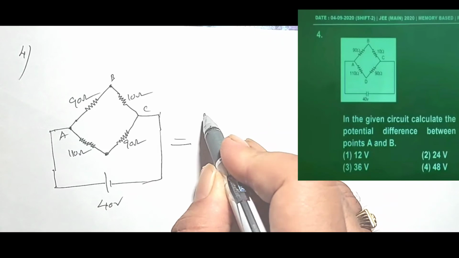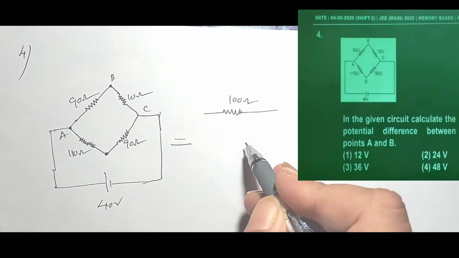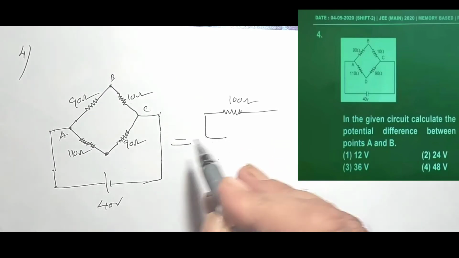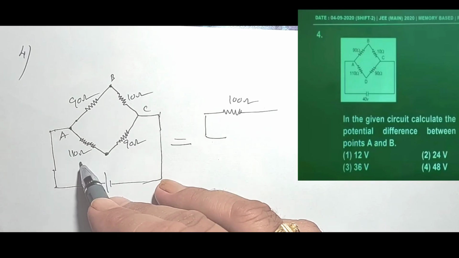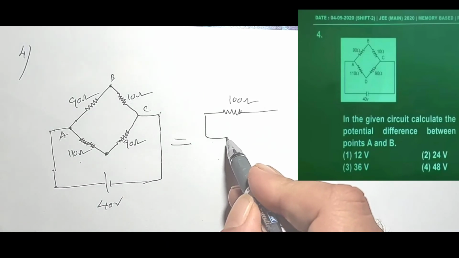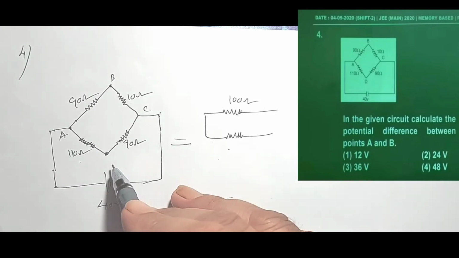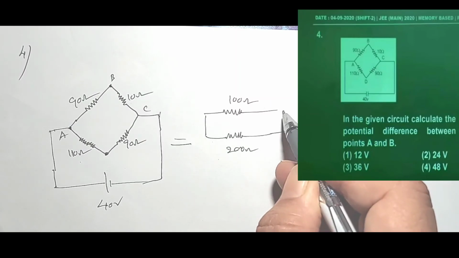So please redraw the equivalent circuit. 90 plus 10, that is 100 ohms. And also in the lower branch 110 ohms and 90 ohms are in series. The effective resistance R is equal to R1 plus R2, that is equal to 200 ohms.